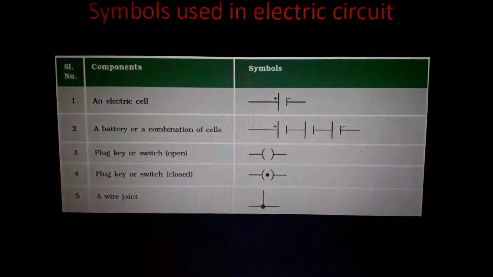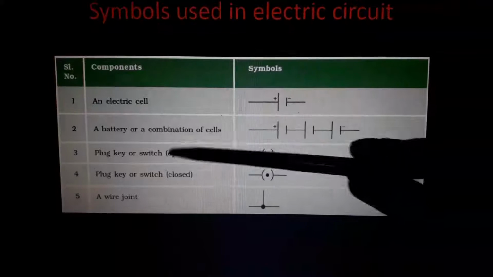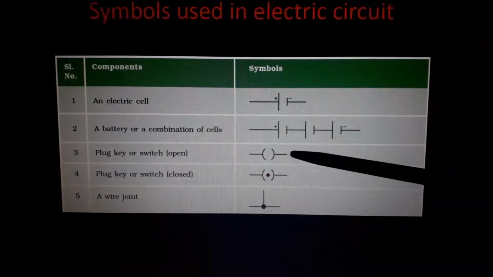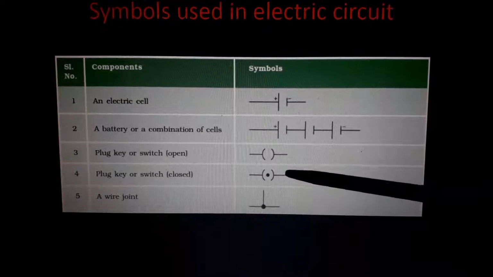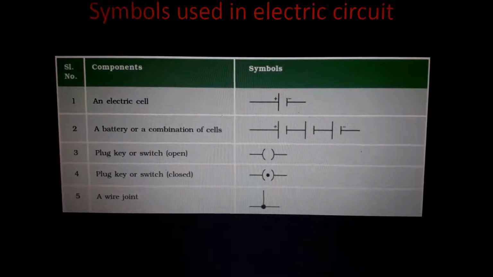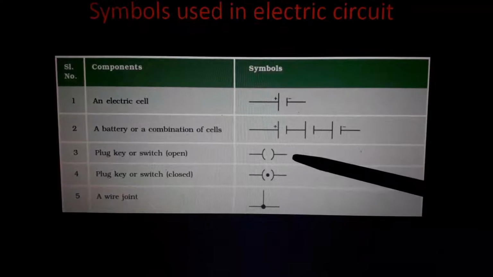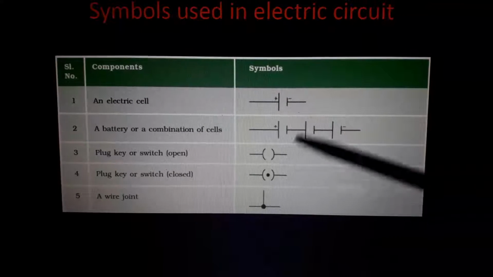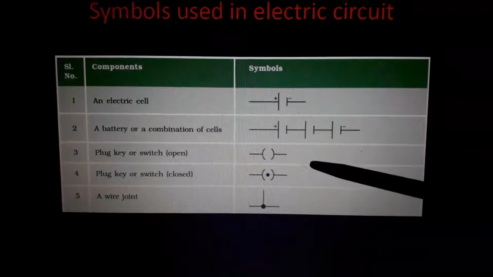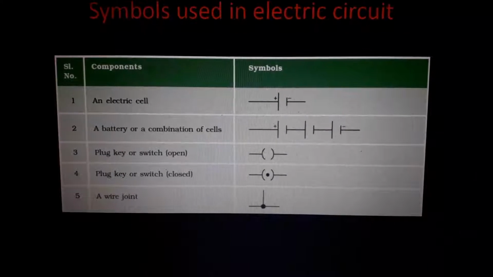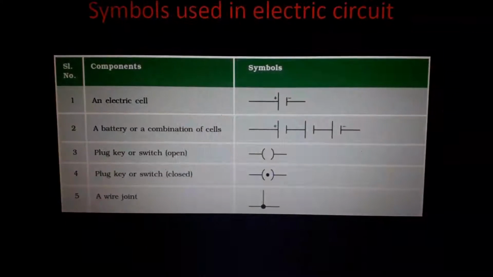See, a power key or plug key or switch is represented by this diagram. The diagram I showed before, that also we can use. In some textbooks we use this diagram. Two types of switches are there. Actually, it is only one switch. The working of a switch has two methods: to switch it on, and to switch it off.